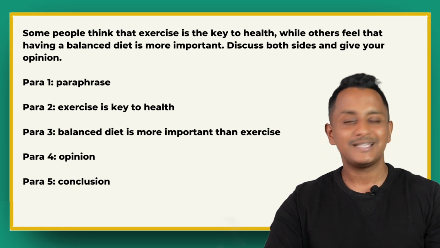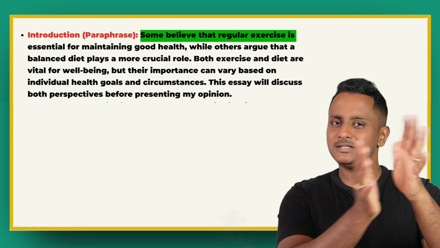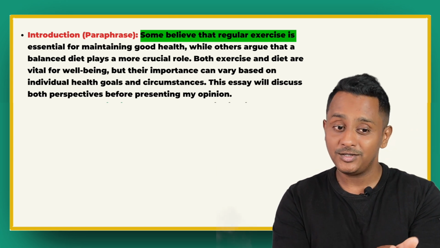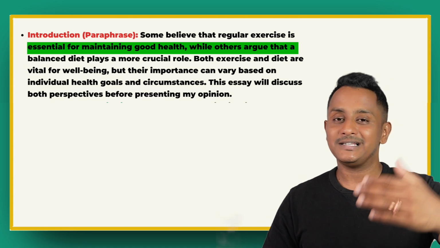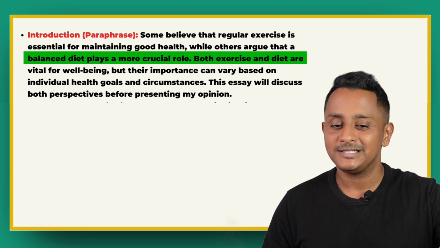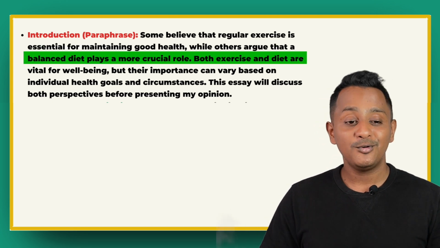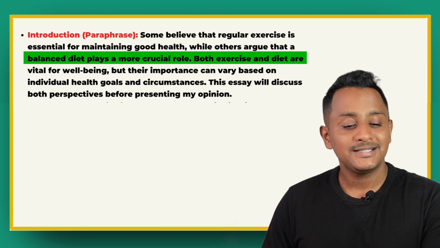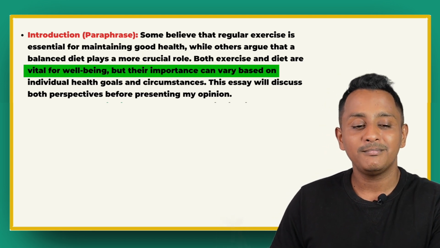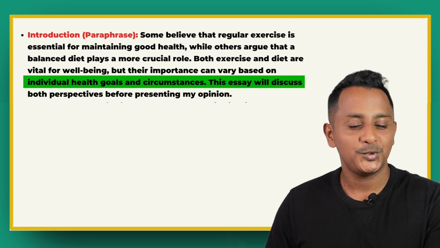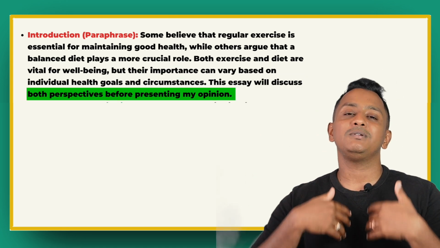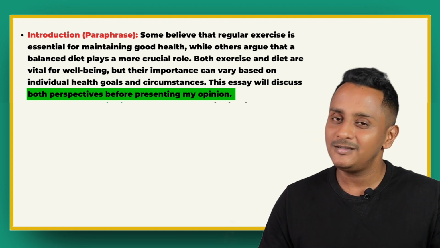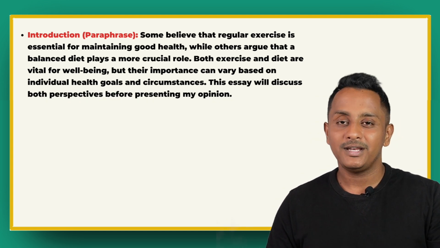Let me just show you a correct essay for this. So this is introduction. I've just paraphrased whatever was asked in the question. Some people believe that regular exercise is essential for maintaining physical or good health, while others argue that balanced diet plays a more crucial role. Both exercise and diet are vital for well-being, but their importance can vary based on individual health goals and circumstances. This essay will discuss both perspectives before presenting my opinion. This is called paraphrasing. Well and ready, done and dusted.